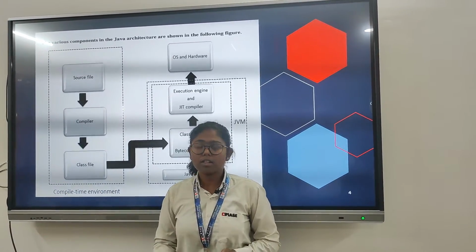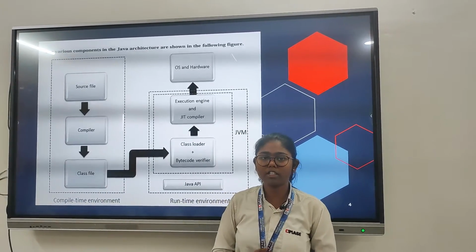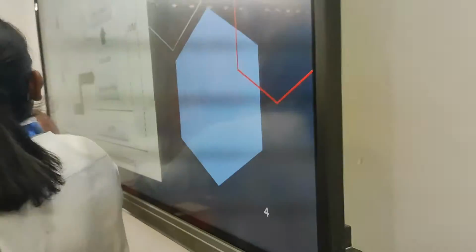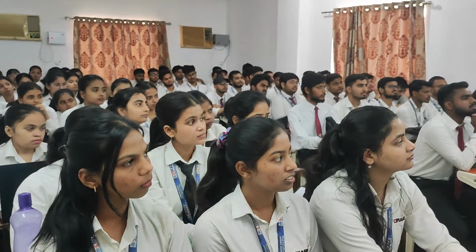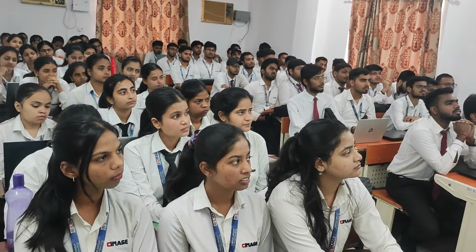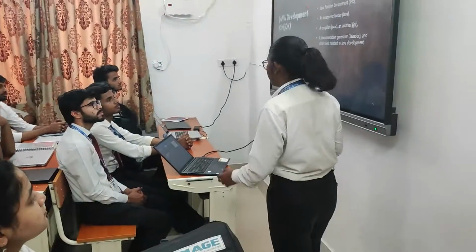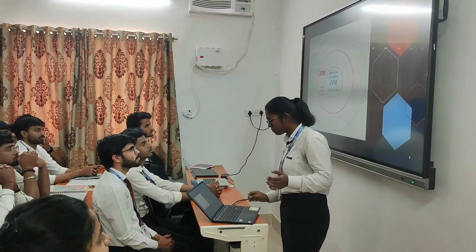If we need to share our code, we share the class file, because it is in the form of bytecode. After this, we can share the class file, or we can execute it in the JVM. To understand JVM better, first of all, we need to know about the JDK, which is Java Development Kit. It consists of the Java runtime environment, an interpreter, a loader, a compiler, which is Javac, an archiver, a documentation generator, and tools, whatever we need to develop a Java program, to develop an application.